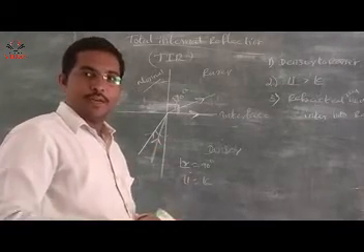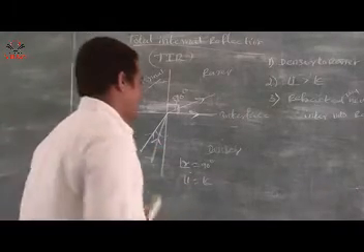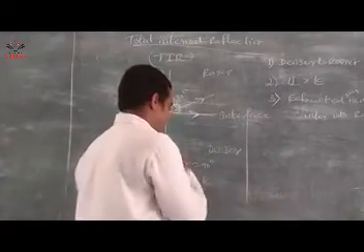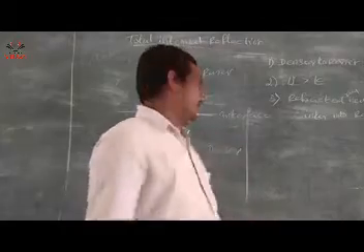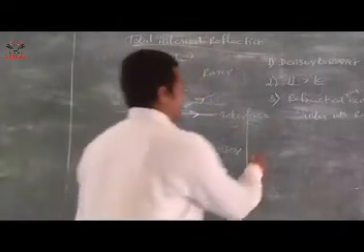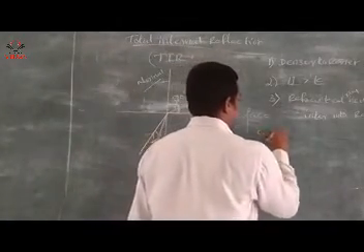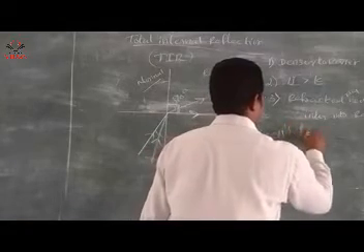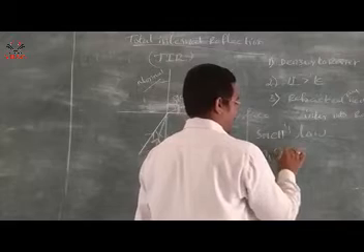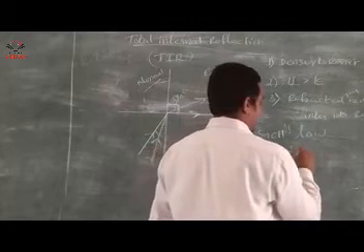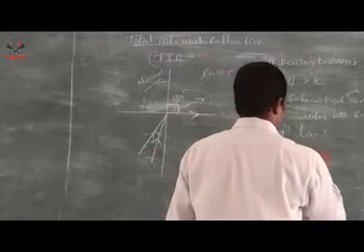Definitely 90 degrees only. Now, the relation between refractive index and the critical angle: according to Snell's law, n1 sin i is equal to n2 sin r.